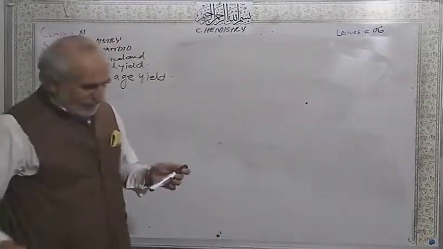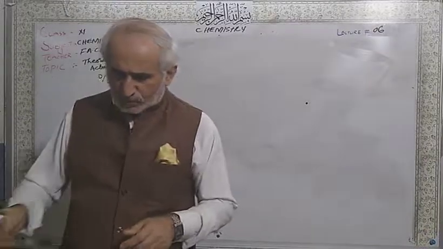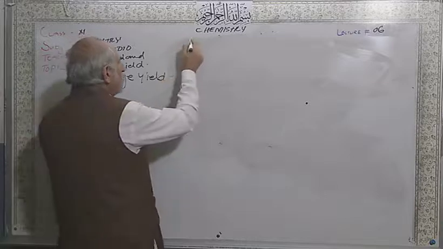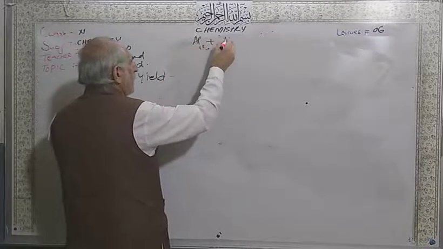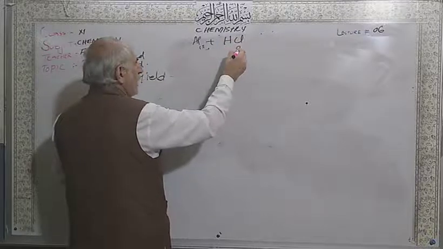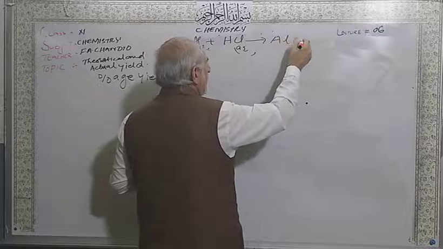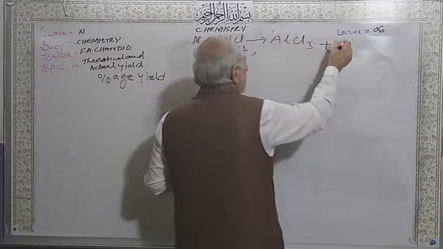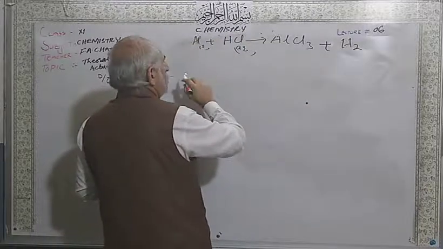So students, I am writing the chemical equation for question number 6. The equation is aluminum solid plus hydrochloric acid aqueous gives aluminum chloride, a displacement chemical reaction, and liberates hydrogen gas.